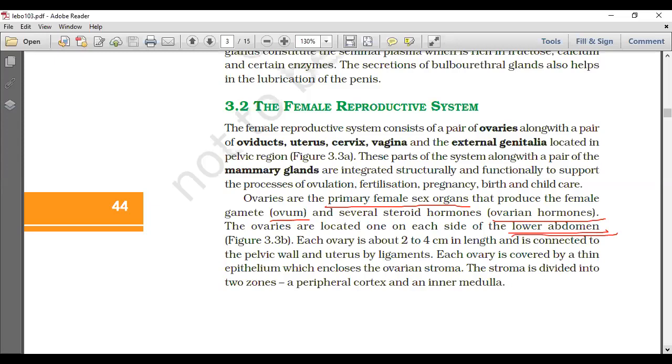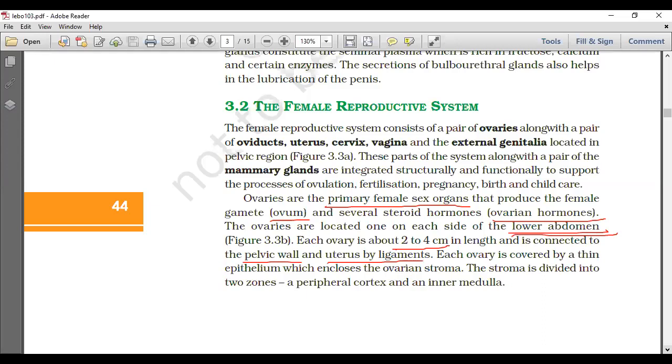Each ovary is about 2 to 4 centimeters in length and is connected to the pelvic wall and uterus by ligaments. We call them mesovarium, mesosalpinx, and mesometrium.